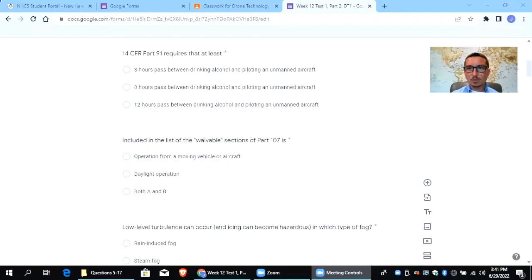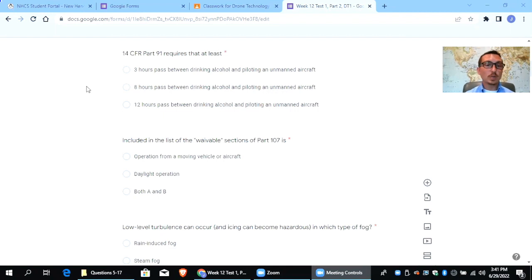So let's get right to it and go ahead and share my screen. All right, so you should be able to see my screen here. I did a part one of this. This is going to be part two, and I'm just going to go through some test questions. If you have questions about the questions, just put those in the comments below, and we'll just rock and roll and get through these.